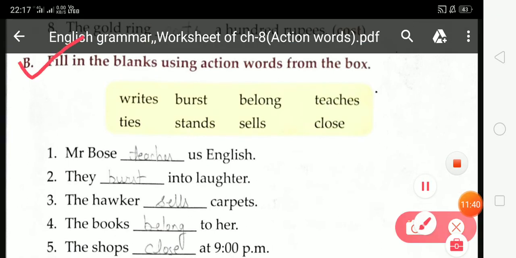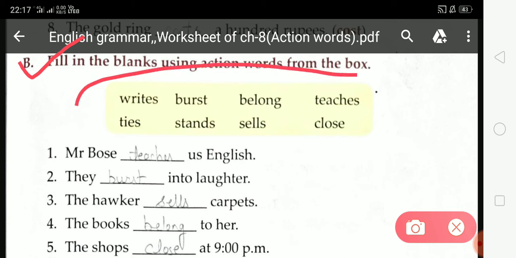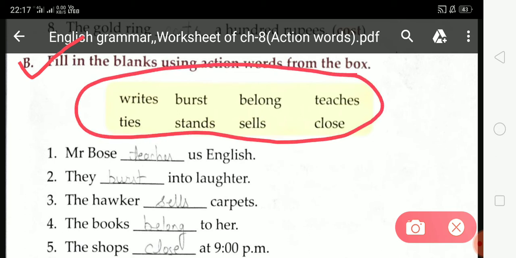Now come on B. Fill in the blanks using action words from the box. So student, in this exercise you have to fill all the blank spaces. You have to fill all the blank spaces from this hint box. This is the hint box from where you have to fill all the blank spaces.